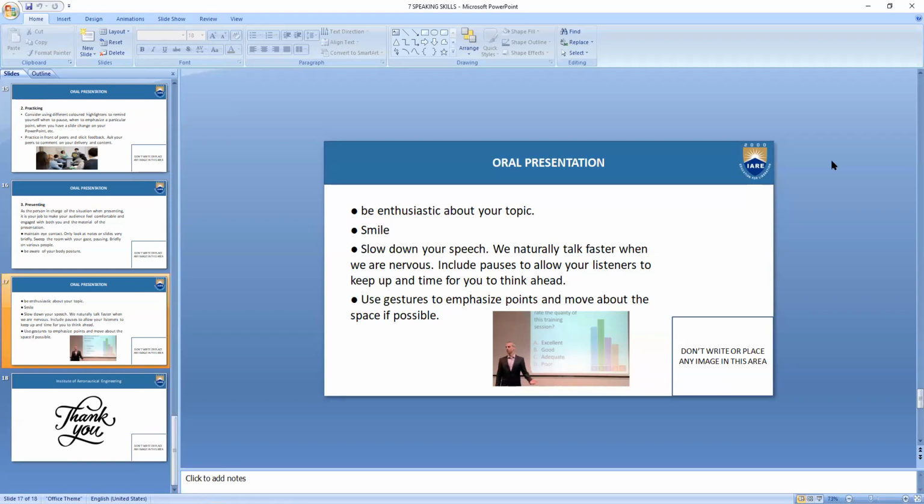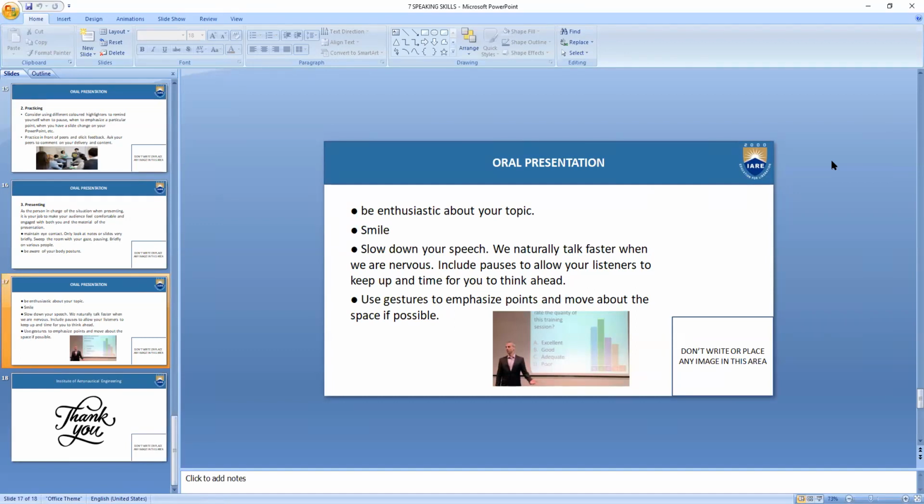Another thing is that you keep on smiling. Don't keep a frowning face or a serious face when you are doing a presentation. You need to have a smiling face, because that is inviting and gives comfort. A smiling face is always a good face. Frowning and serious faces are not always welcome to people.